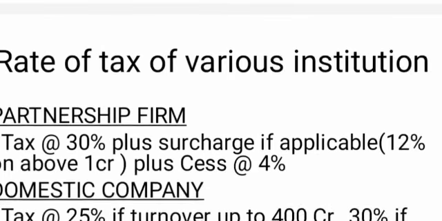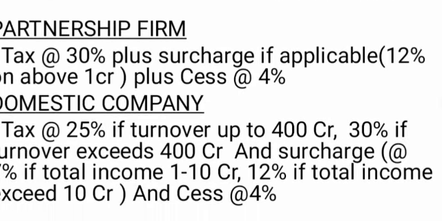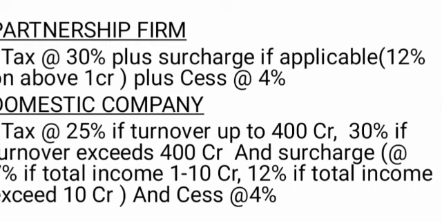Okay, and another heading is the rate of tax of various institutions. As already explained, the rate of tax of an individual assessee: the individual assessee can be classified into 3 different categories: ordinary assessee, senior assessee, and super senior assessee.